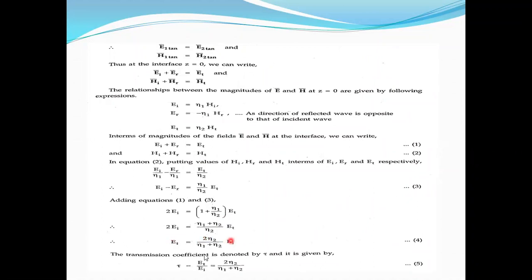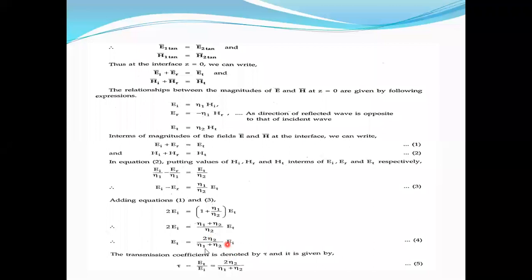So next, you write ET is equal to 2 eta 2 by eta 1 plus eta 2 times EI. This is called the ratio of ET by EI, transmitted electric intensity to incident electric intensity.